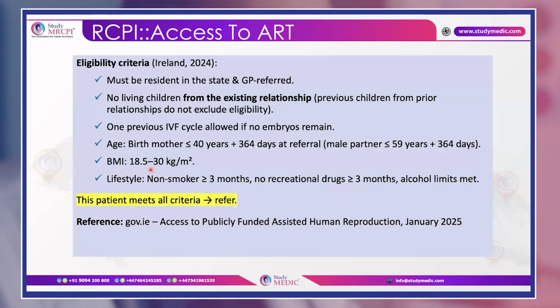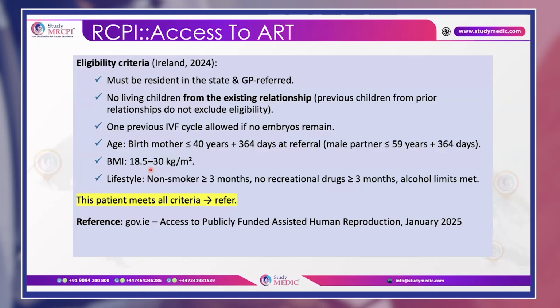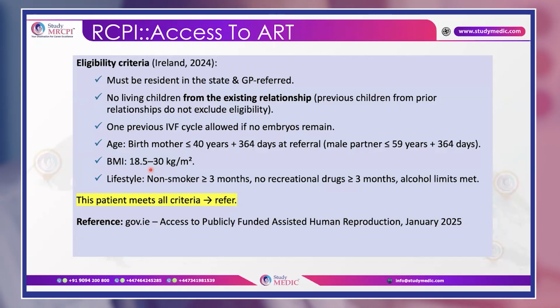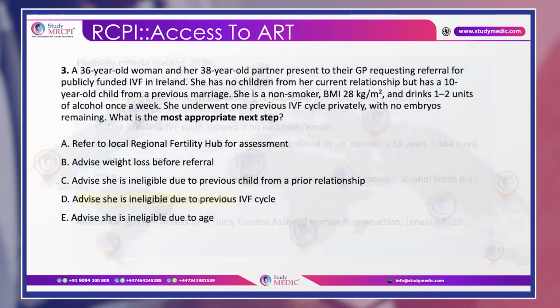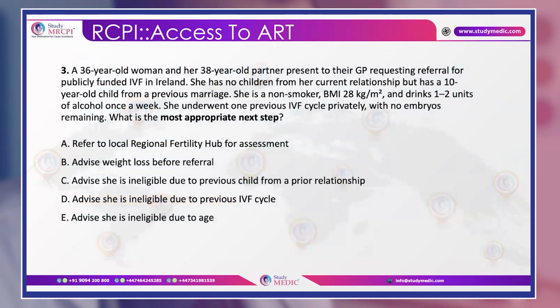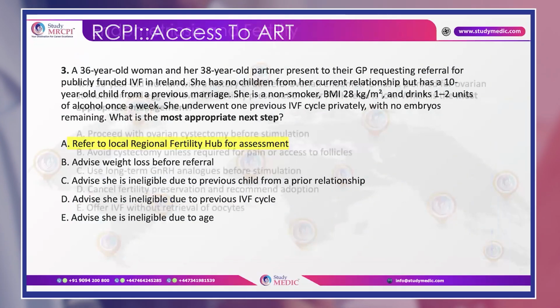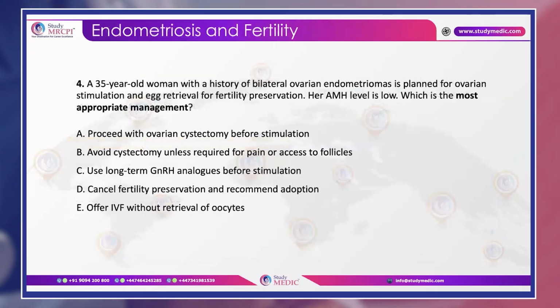So you have to remember this. These are a few of the charts which you should go through in the RCPI guidelines to see what the eligibility criteria are. So this patient meets all the criteria. That is why we will refer her to the local regional fertility hub for assessment. Okay, fine. Now, let's move on to another important topic which can come, which is endometriosis and fertility.